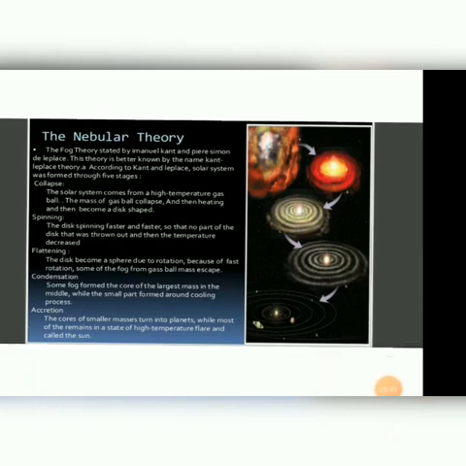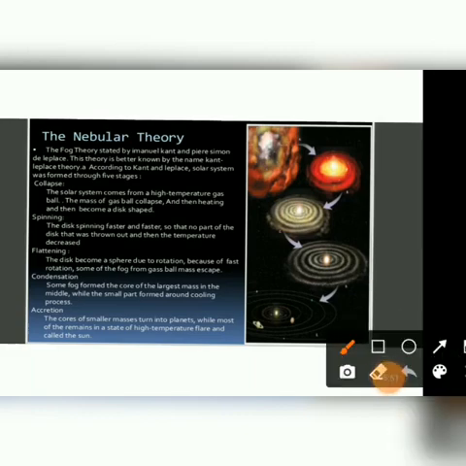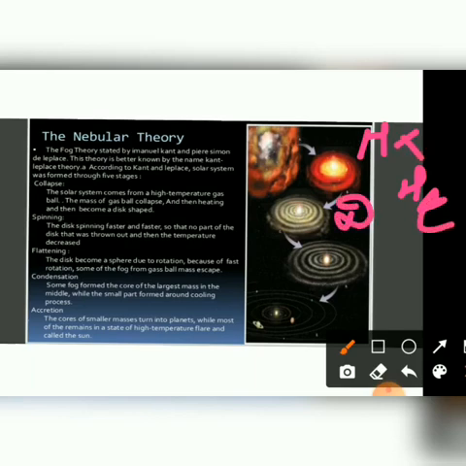Let us just understand this. Over here there is helium, and then there are dust particles. So all of these are continuously rotating. So this is hydrogen, helium and dust particles. Now everyone knows about centrifugal forces.